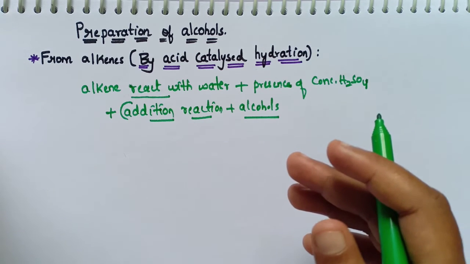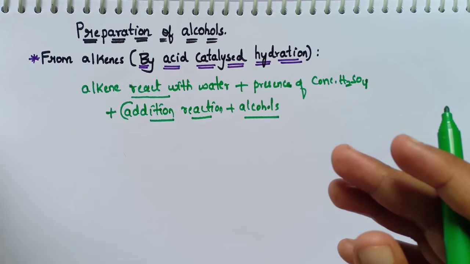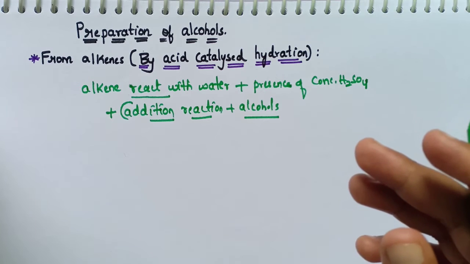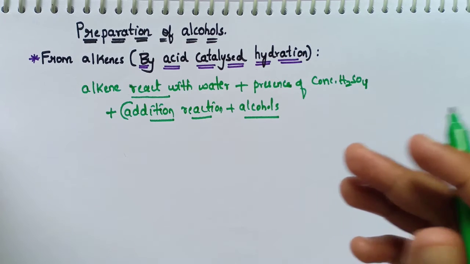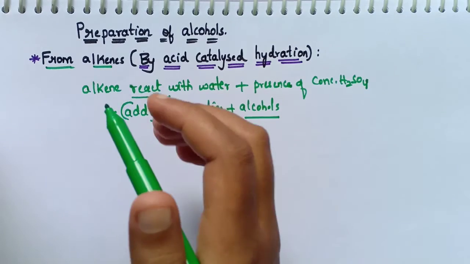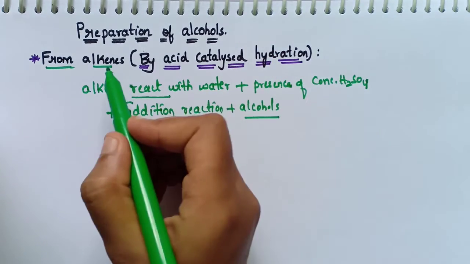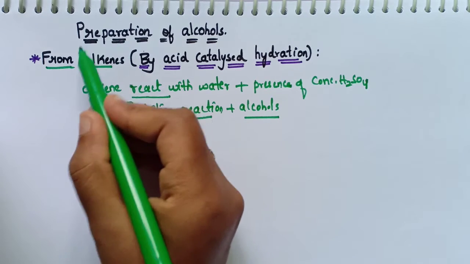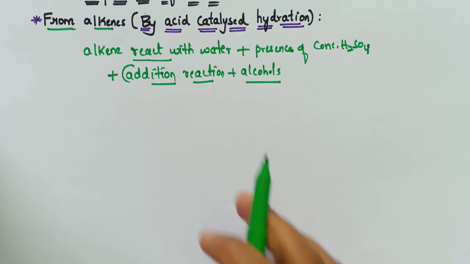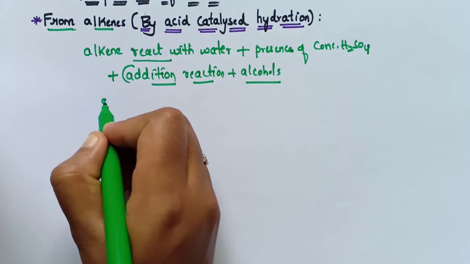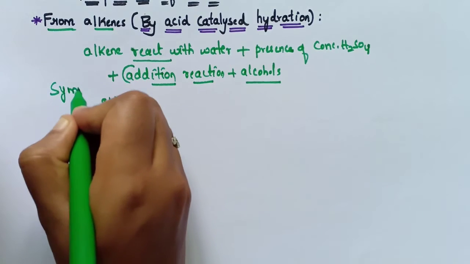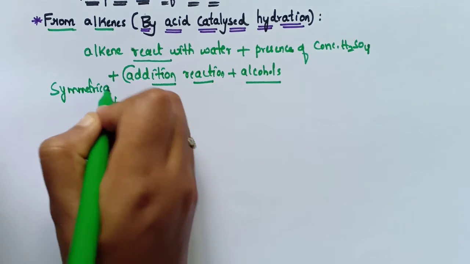So now coming to the reaction, let's first take the symmetrical alkene, then again we shall take an unsymmetrical alkene. So we are preparing from alkenes. There are two types: symmetrical alkenes and unsymmetrical alkenes. First let's consider the example of symmetrical alkenes. So let's take the symmetrical alkene, that is ethene.